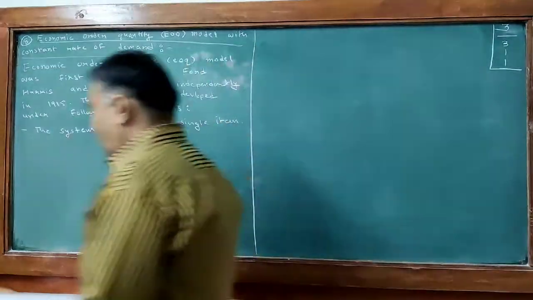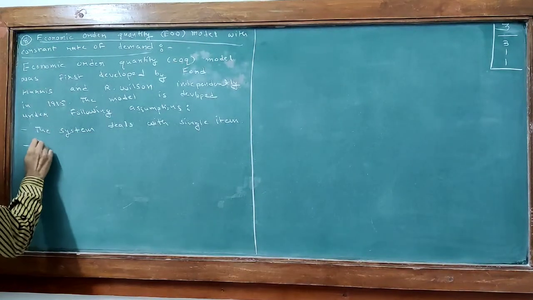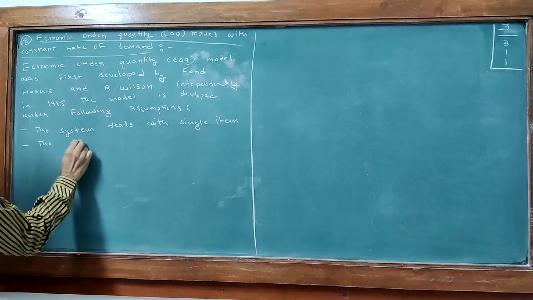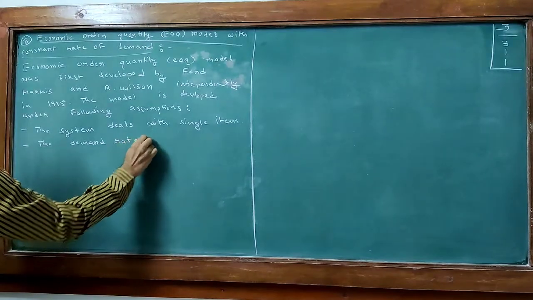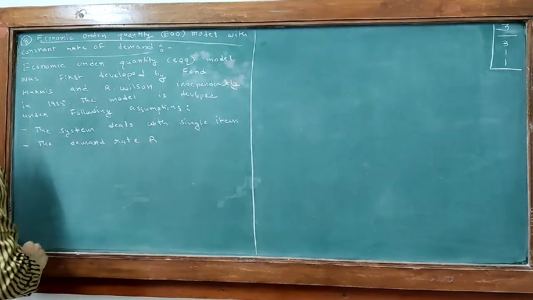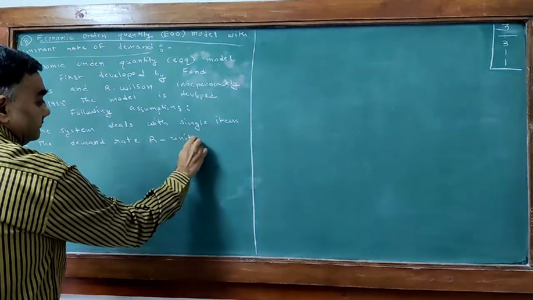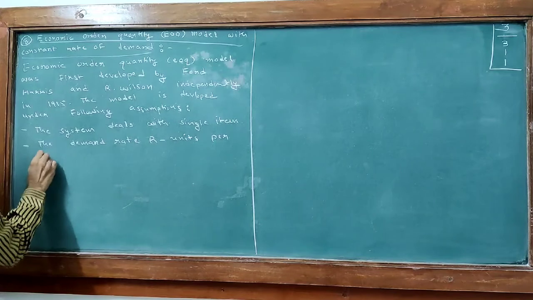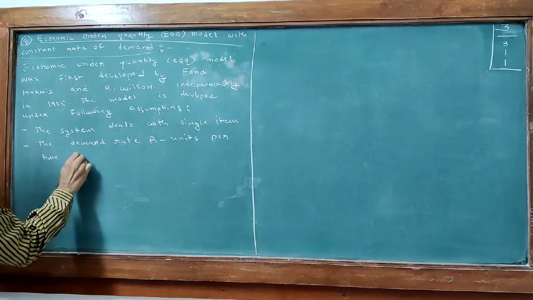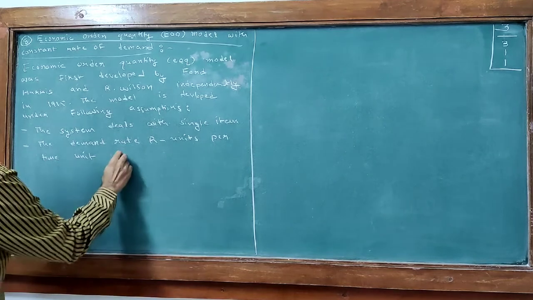The demand rate is R units per time unit, known and constant.